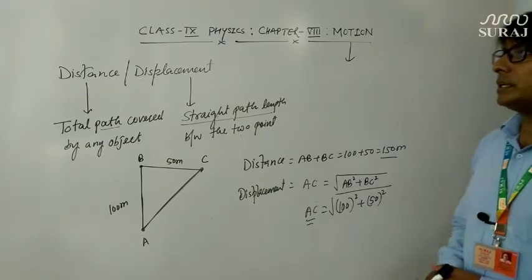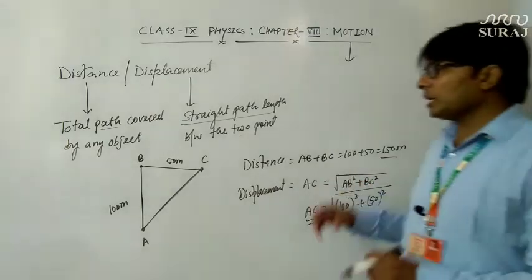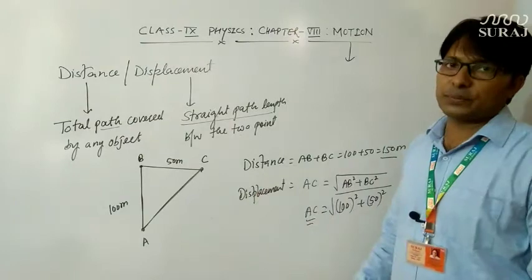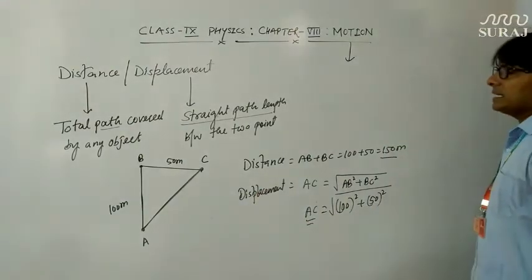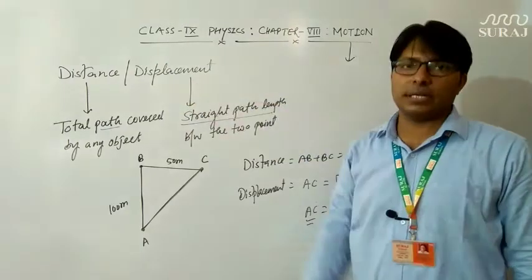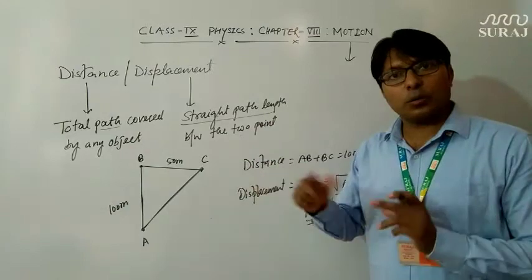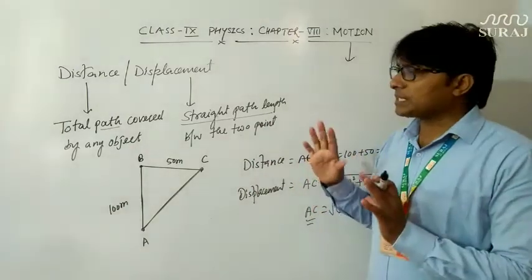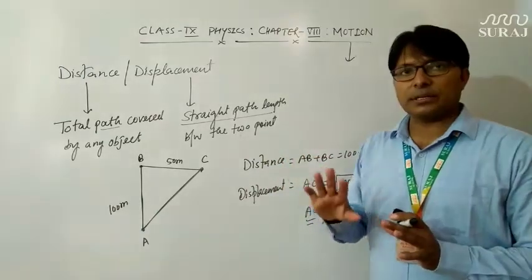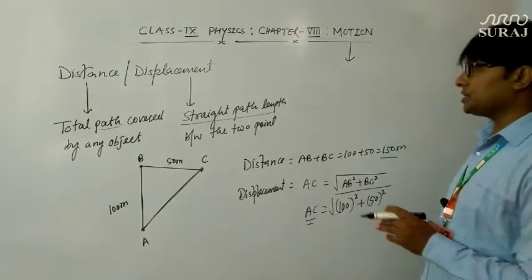So this is the difference between distance and displacement. If I ask you what is the relation between distance and displacement, you will say that displacement is always less than or equal to the distance, or distance is more as compared to displacement, or in an extreme case displacement may be equal to distance, but displacement may never be more than the distance.